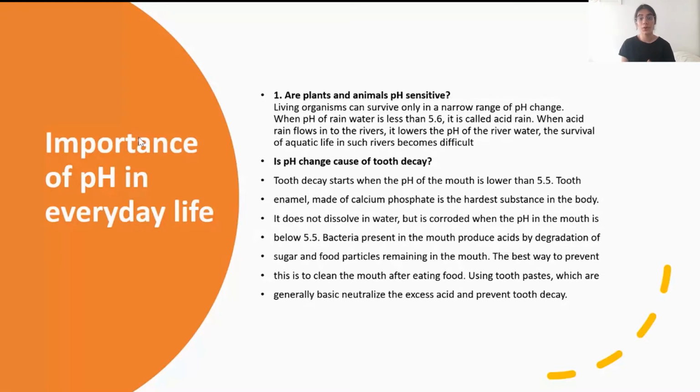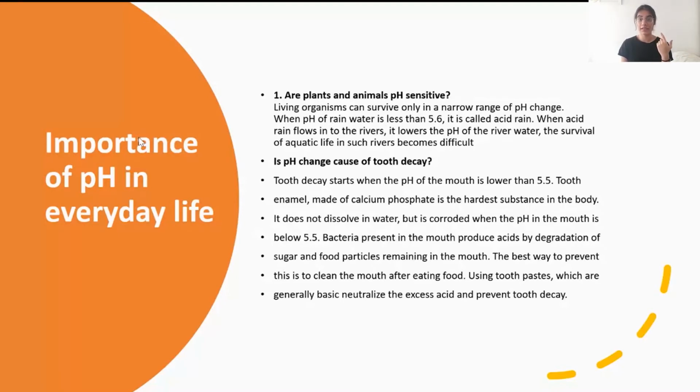Next, pH is what causes tooth decay. You know that tooth decay starts as soon as the conditions in our mouth turn acidic. When our mouth is not rinsed in a proper manner, or when leftover food is there, saliva in our mouth acts on it. It breaks down the food that is left in our mouth and stuck to our teeth, and hence rinses it off our mouth. But tooth decay will start when the pH of the mouth goes lower than 5.5.